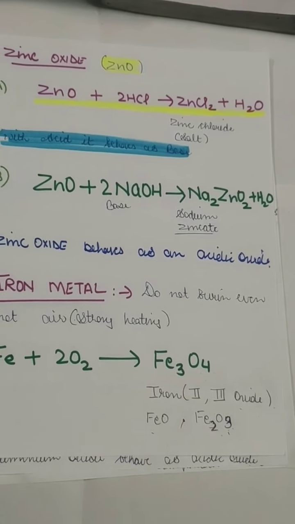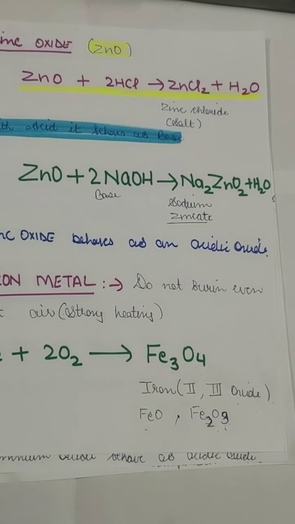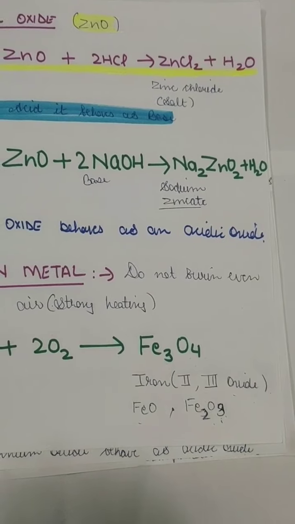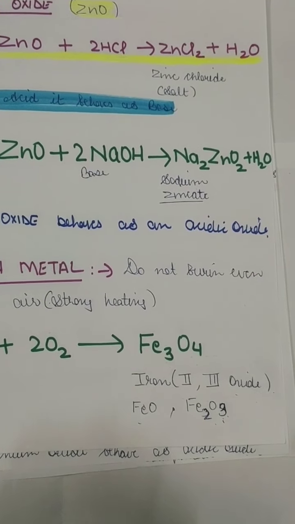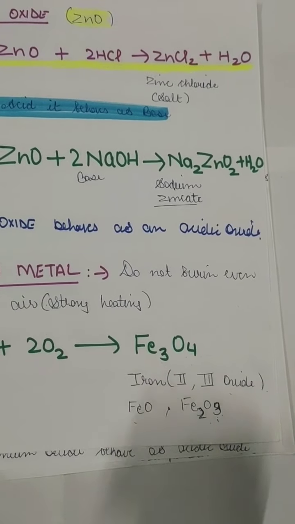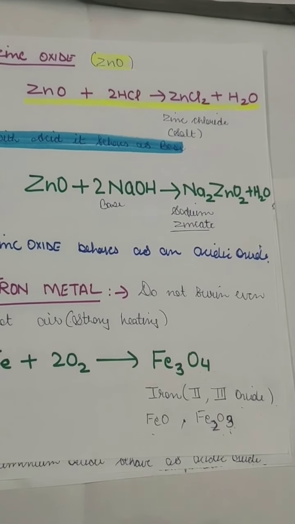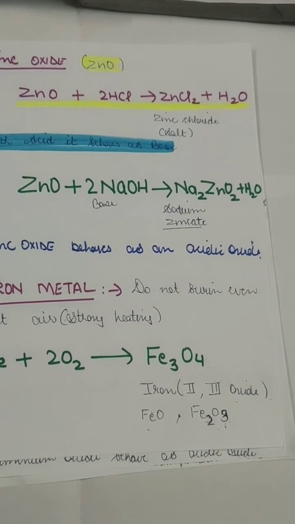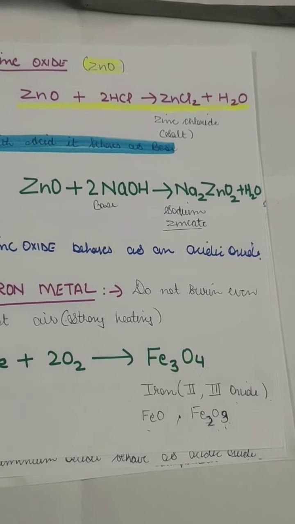So this is about your chapter today. It was an introduction lecture today. In the next lecture, we will be reading about more of the chemical properties of metals, like how metals react with water, how metals react with non-metals, and how bonds are formed. Please read this in your book and go through the video so that you can understand more clearly, and try to solve the questions and answers. Till then, take rest and thank you.